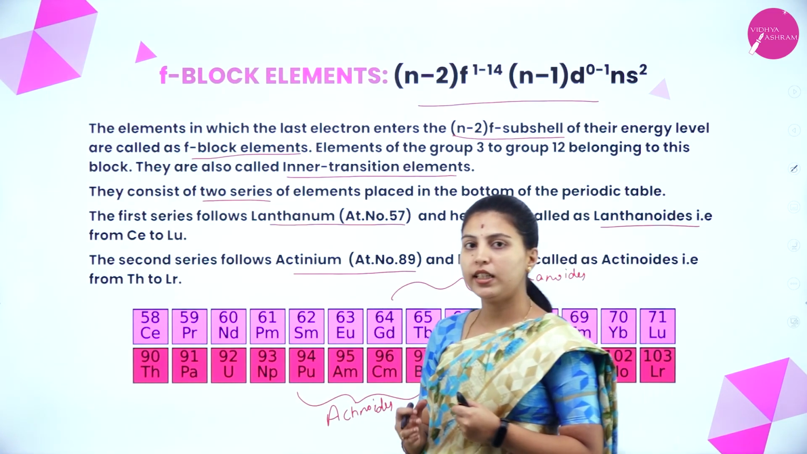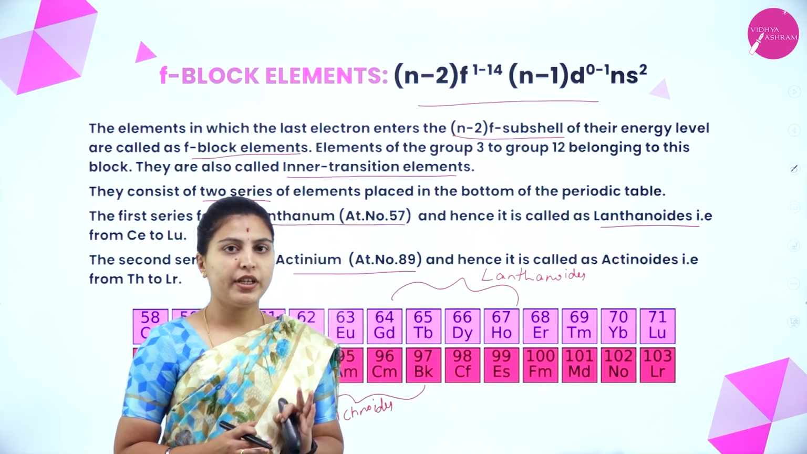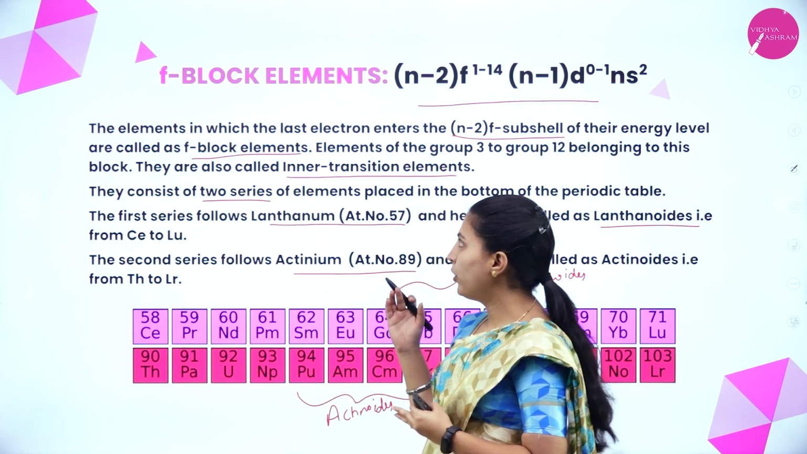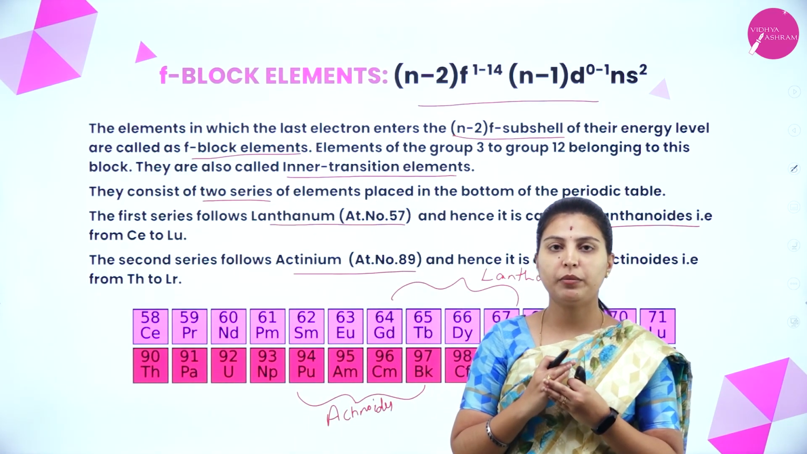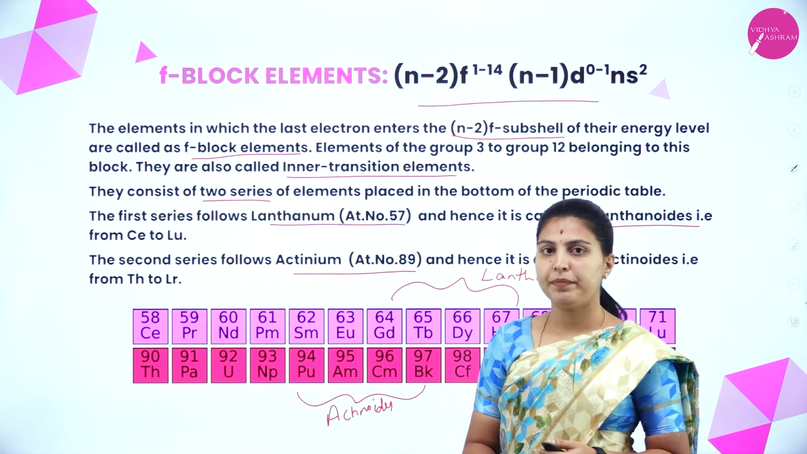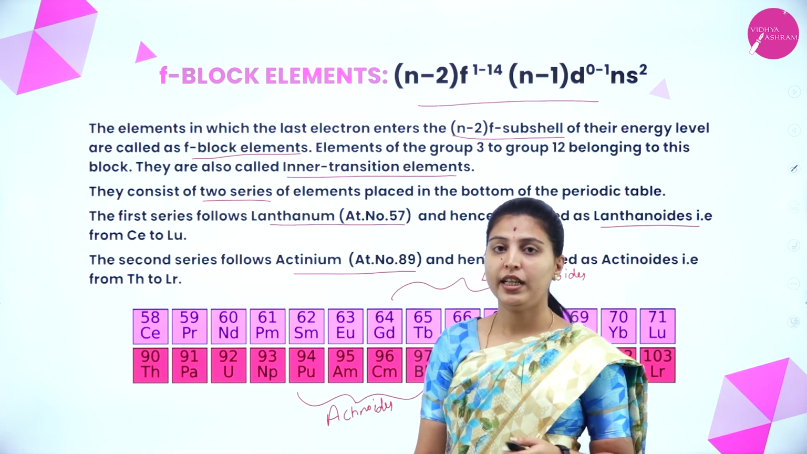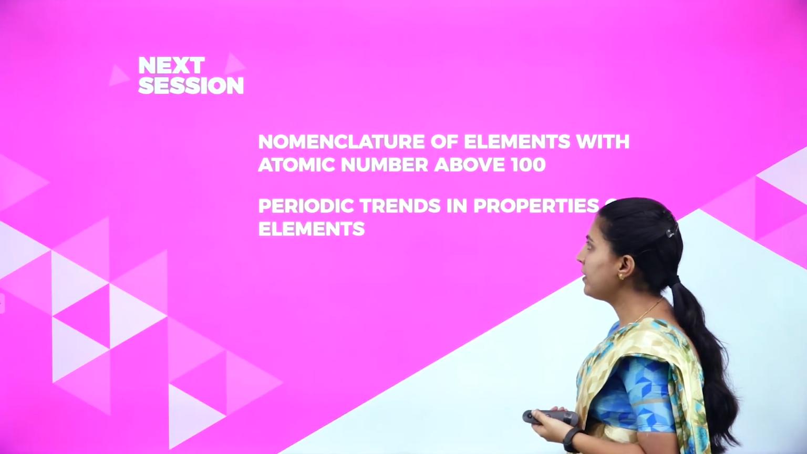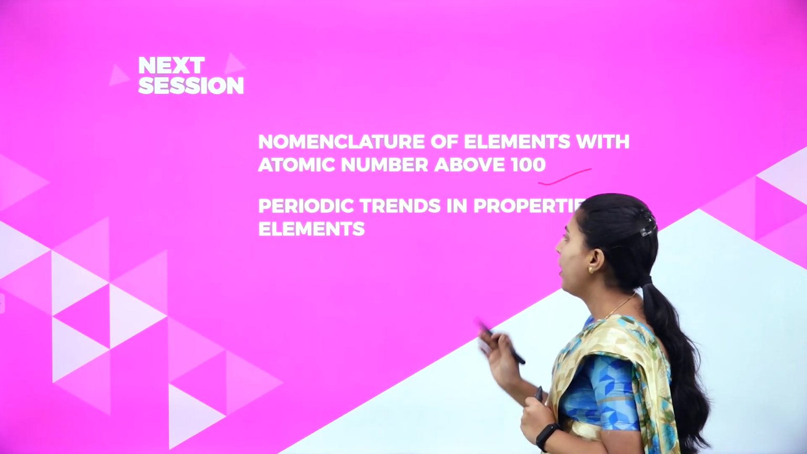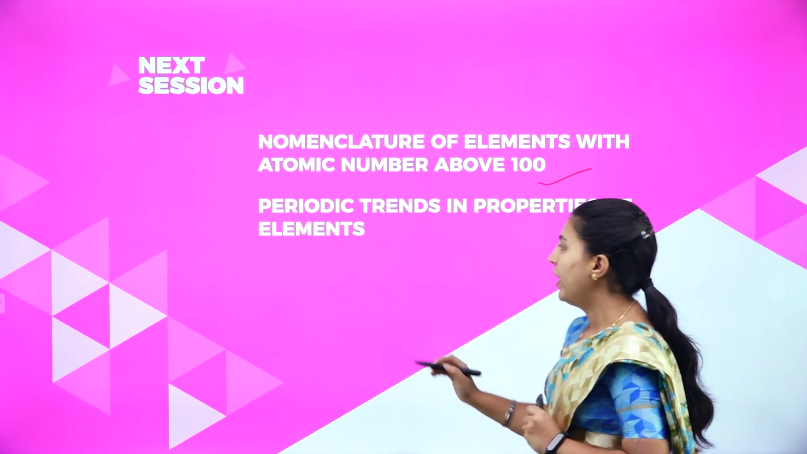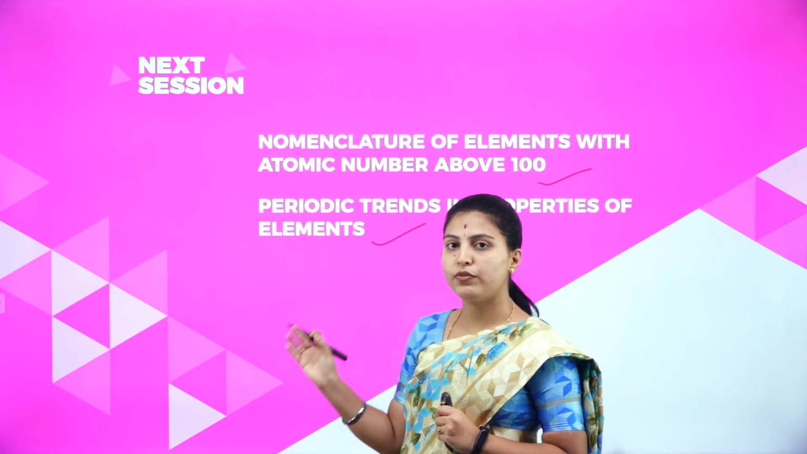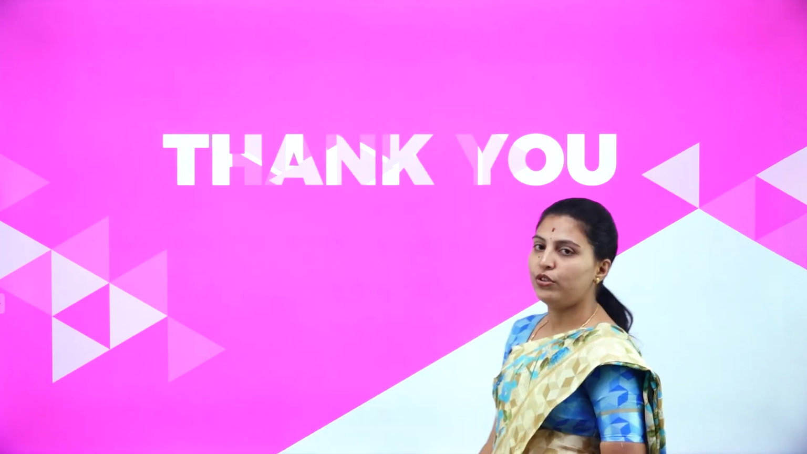These are the basic things about the classification of blocks in the periodic table. D and F block elements will be read in detail in your next classes. I hope you have understood this session. In the next session, we will see the nomenclature of elements with atomic number above 100 and periodic trends in the properties of elements. These are the objectives for the next session. So, thank you everyone.